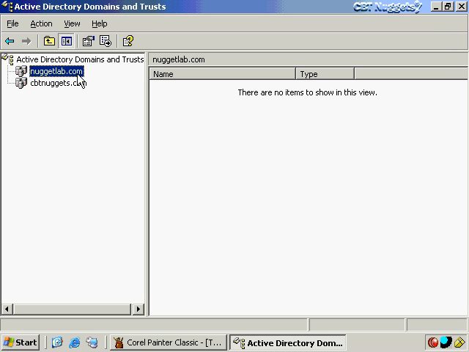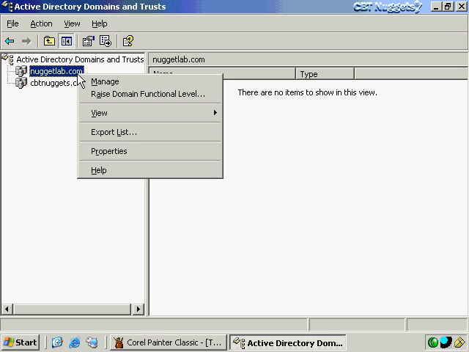Now what I might want to do, however, with NuggetLab.com, for example, is create a trust relationship with a partnership. And this is often what you're going to do if you have another company that maybe you have a common government contract with, and maybe it's a defense contractor. One of the companies is working on the guidance system, the other company is working on the payload, different things like that. So you have to really work hand in glove together, even though you're separate companies.